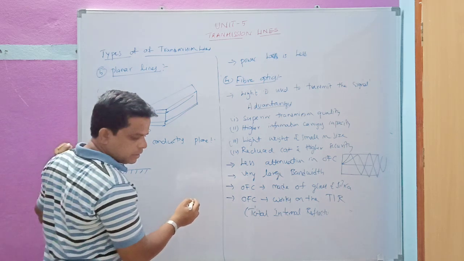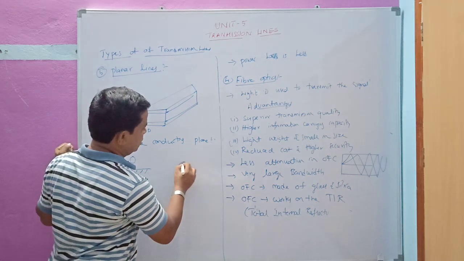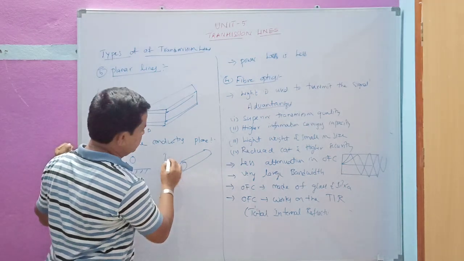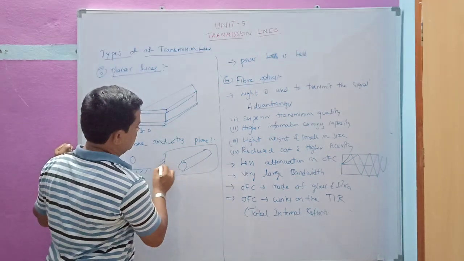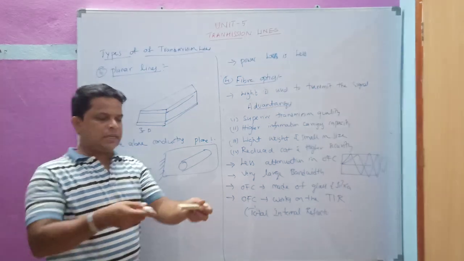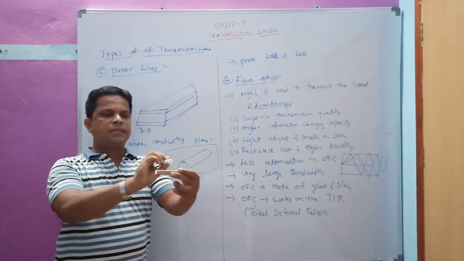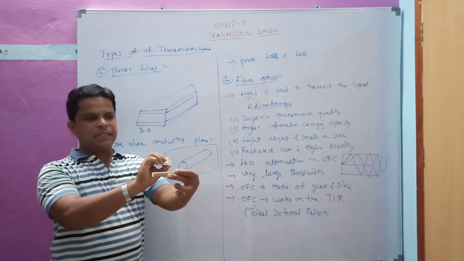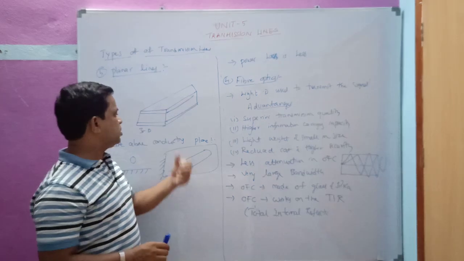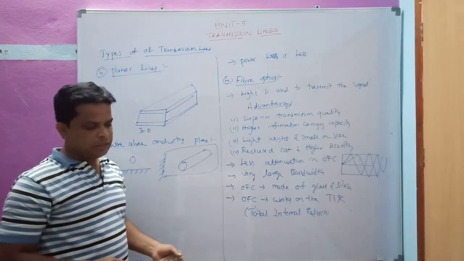Or else we can have it like this: this is a wire, and we have a ground plane. This type of transmission line is termed a wire above the conducting plane.